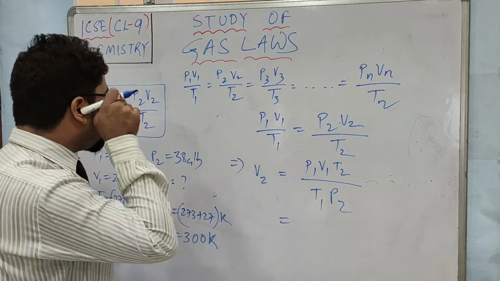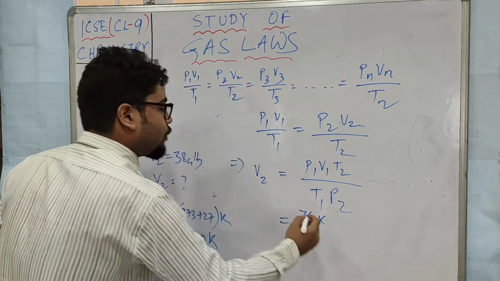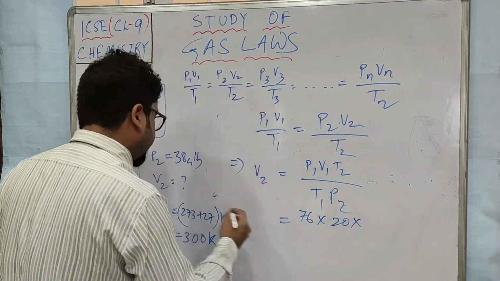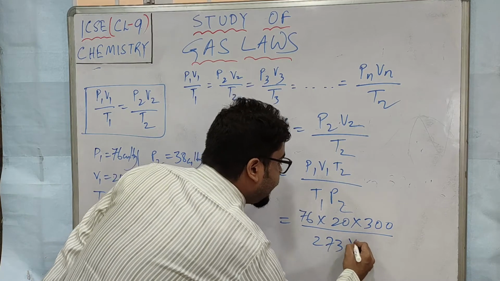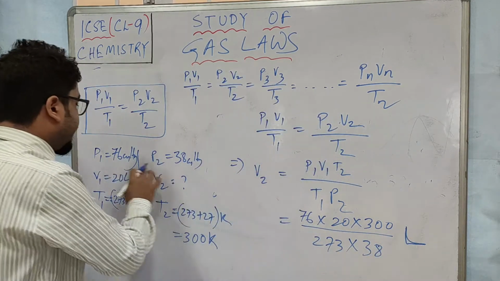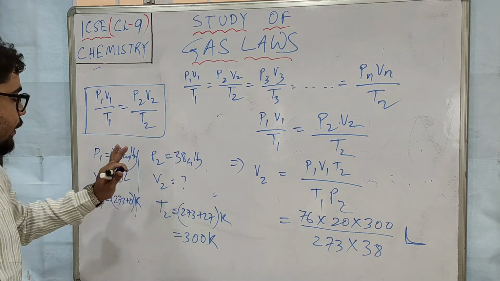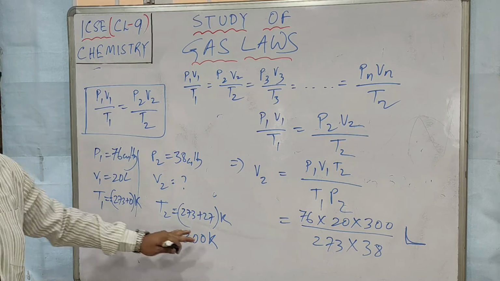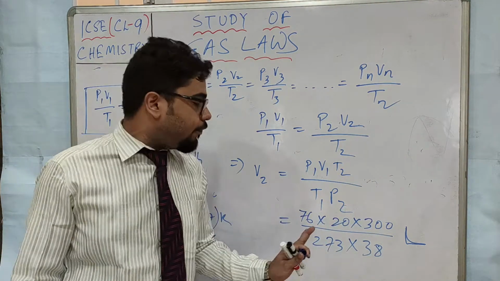So P1 V1 T2, P1 value is how much? 76, right? V1 is how much? 20. T2 is how much? 300. T1 is how much? 273. And P2 is how much? 38. The answer will come in unit liter, because see, here also pressure in centimeter Hg, here also pressure in centimeter Hg, here also Kelvin, here also Kelvin. So whatever unit was there for V1, the same unit will be there for V2.